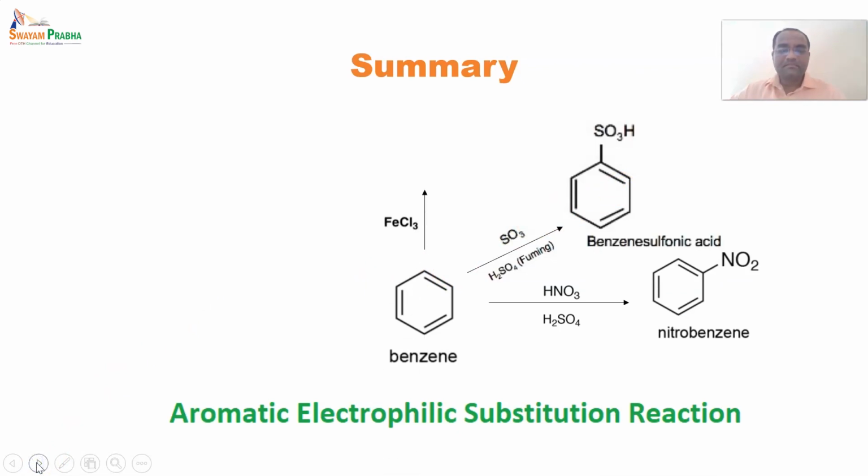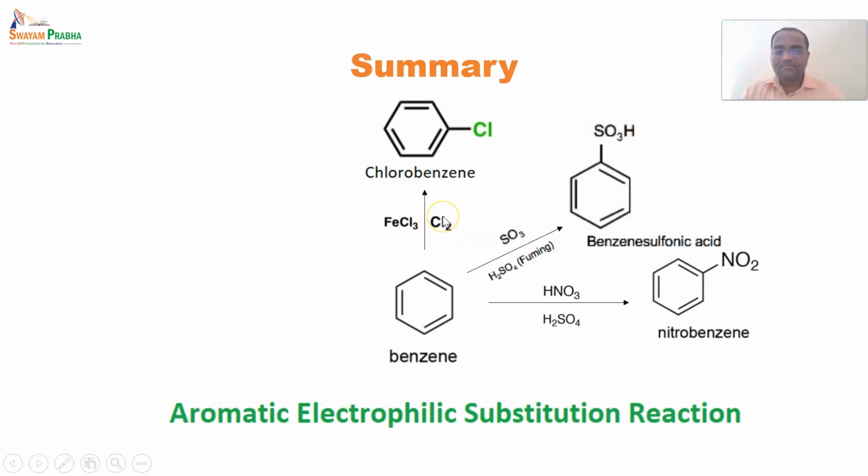In the third reaction, we have seen the formation of chlorobenzene by using a Lewis acid as a catalyst. Chlorine gas is utilized, and it forms chlorobenzene. In a similar way, there are three steps. In the first step, the Lewis acid reacts with chlorine and generates an electrophile.